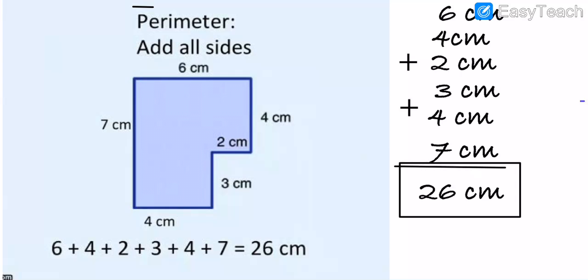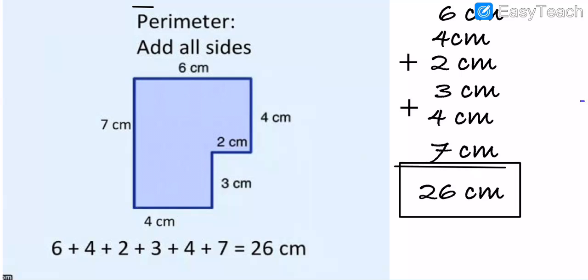As I told you, you do the proper written work. So here is our answer and question. 6 plus 4 is equal to 10. 10 plus 2, 12. 12 plus 3, 15. 15 plus 4, 19. 19 plus 7.